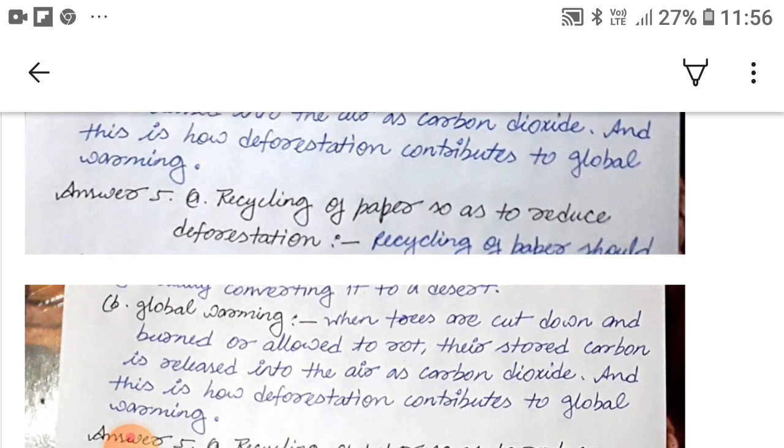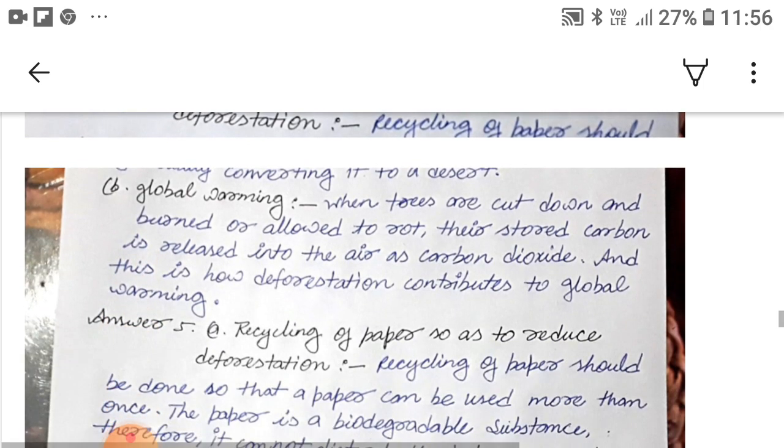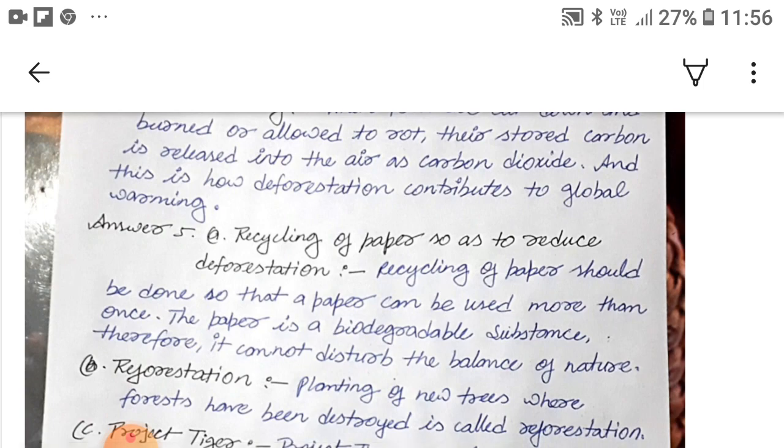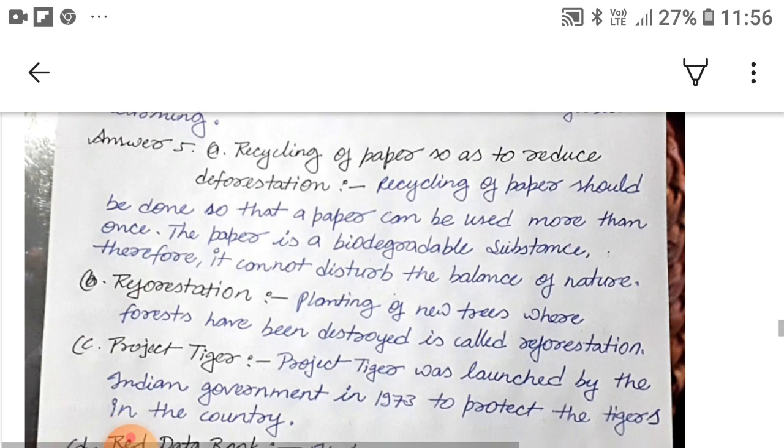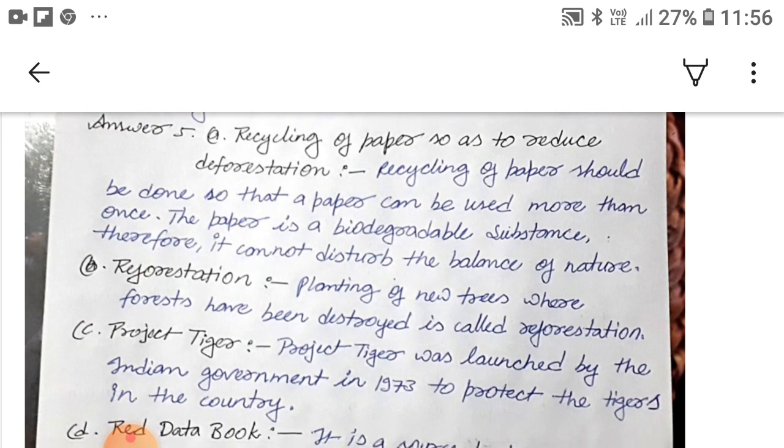Now the answer 5. Recycling of paper so as to reduce deforestation. In it, you can write that recycling of paper should be done so that a paper can be used more than once. The paper is a biodegradable substance, therefore it cannot disturb the balance of nature.